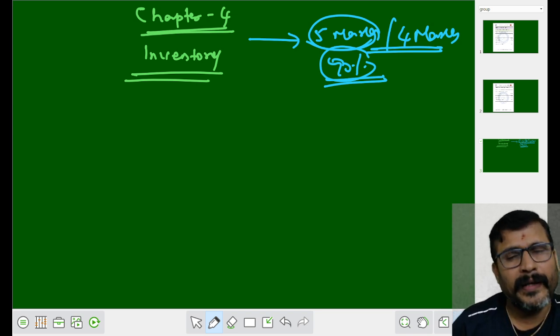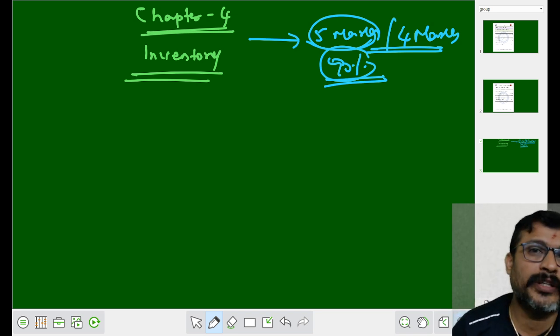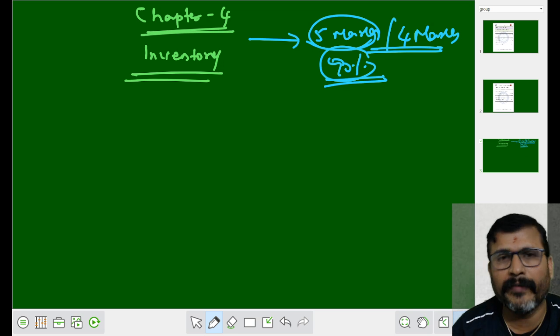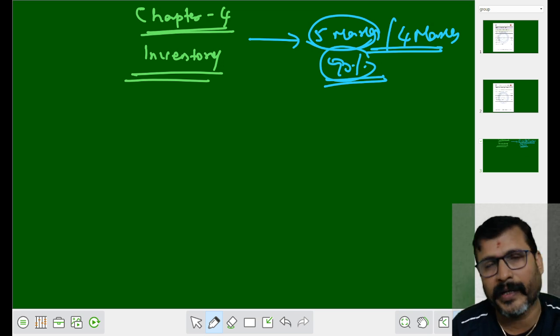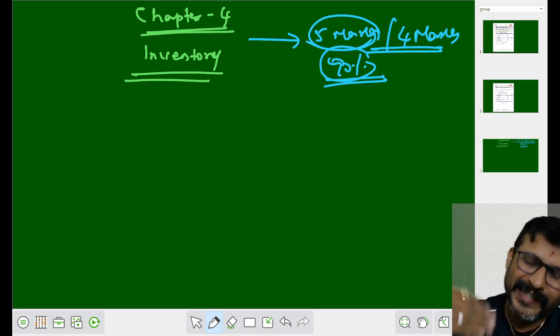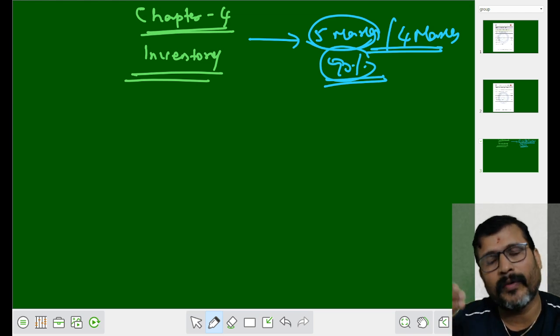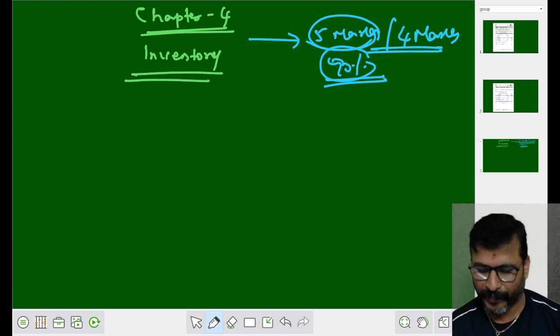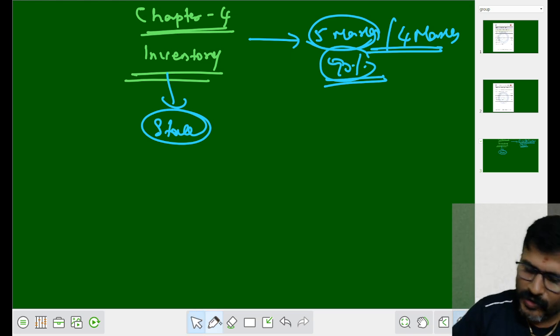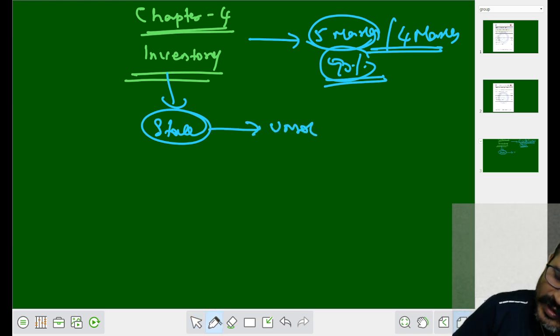Okay, let us have a small discussion regarding what inventory is, how inventory valuation is undertaken, and what are the different ways in which you can ascertain the value of inventory, my dear student. See, inventory means, the general meaning of inventory is what? Stock. Stock means what? It is unsold or unused goods.